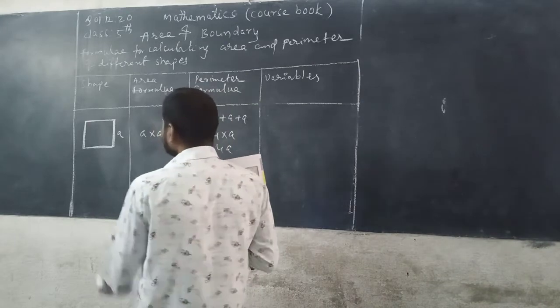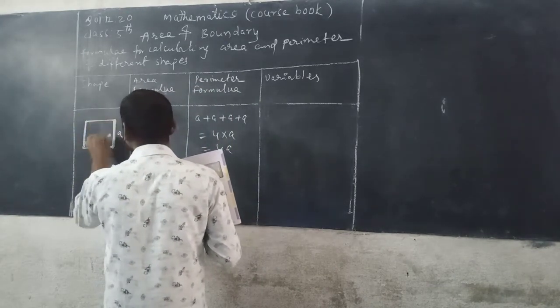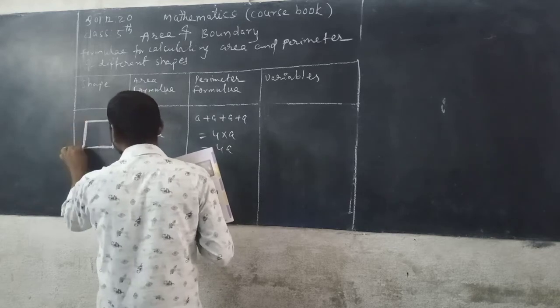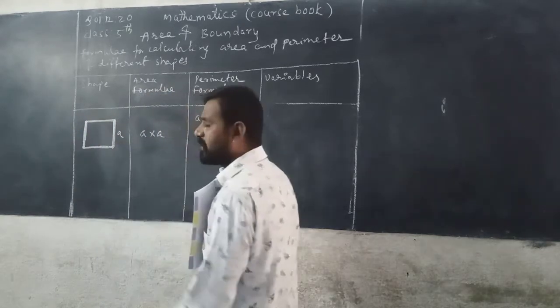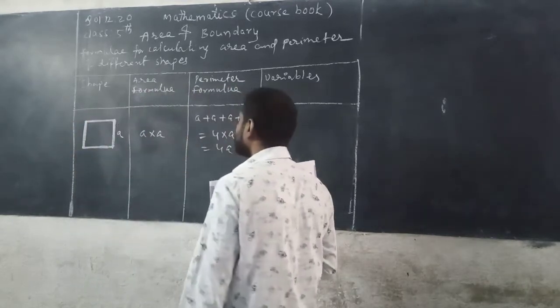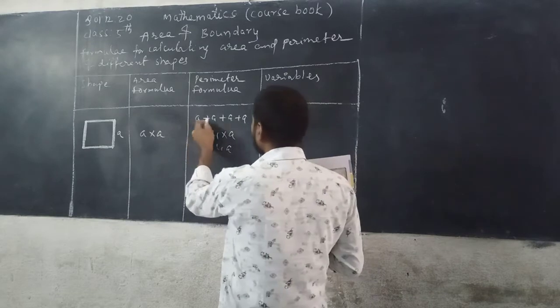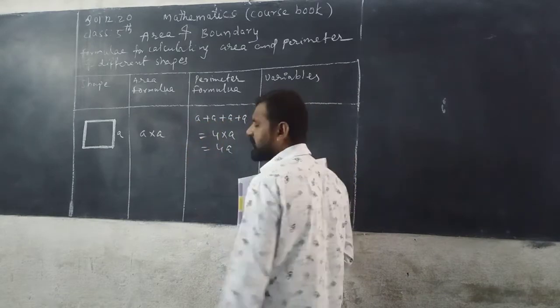In a square all sides are equal in length. So this is A, this is A, this is A, this is A. So perimeter is equal to the sum of the sides, A plus A plus A plus A. A plus A is 2A, plus 3A, plus 4A. 4 into A, you get 4A.